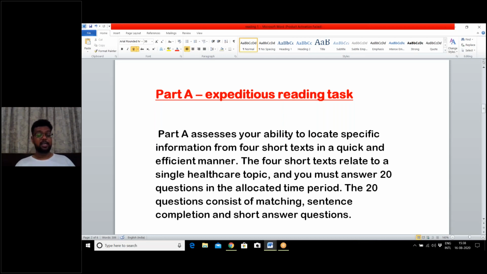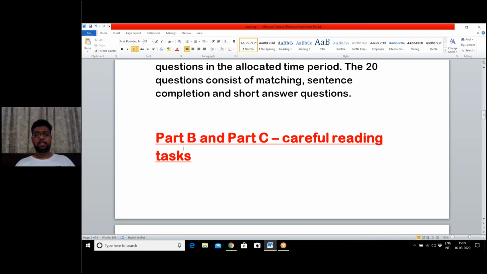And 45 seconds is a substantial, great amount of time when it comes to solving any English question. So I believe that we are very much capable of achieving 20 out of 20 marks in reading task A. Part B and part C are careful reading tasks, and they require a little more time, focus and concentration.